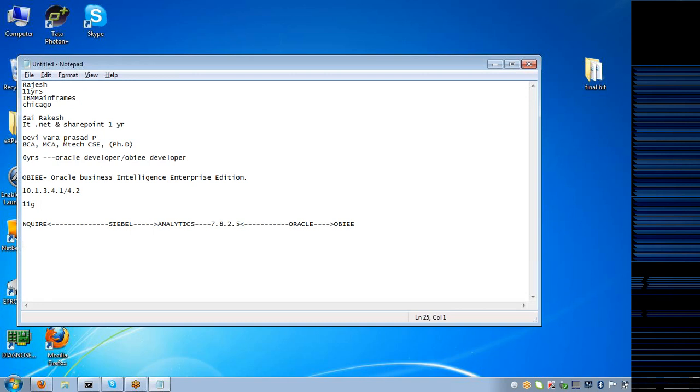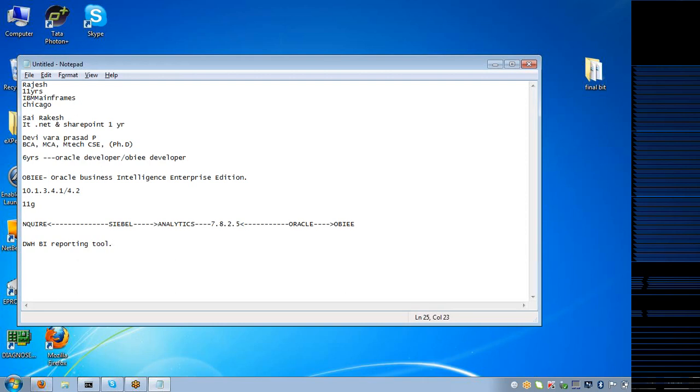Now, you need to understand basically what this OBI is. OBI stands for Oracle Business Intelligence Enterprise Edition. It is basically a data warehousing business intelligence reporting tool. What is a data warehouse?